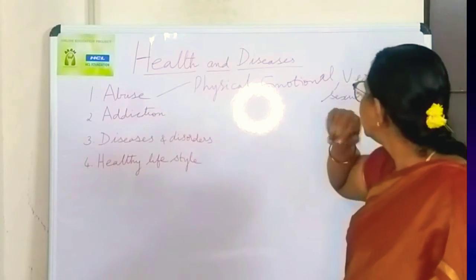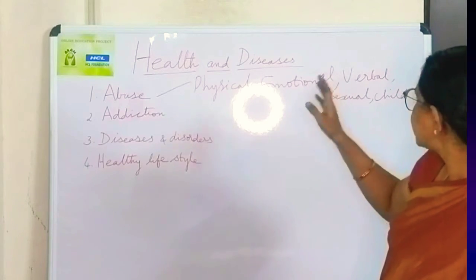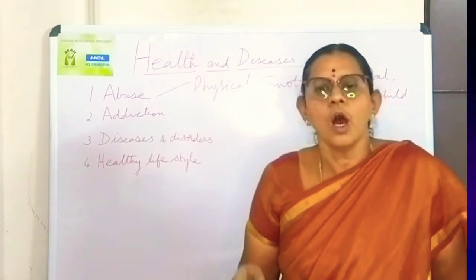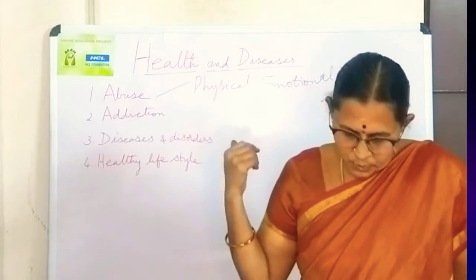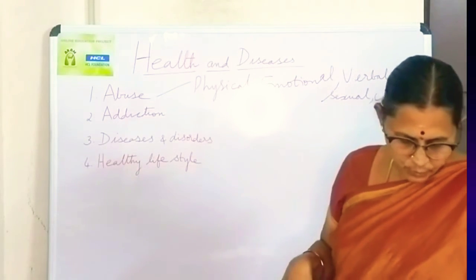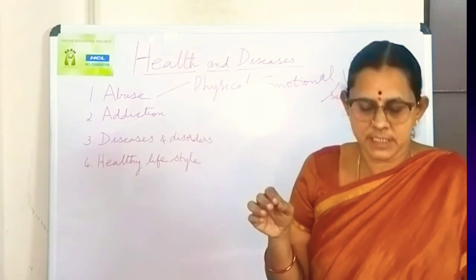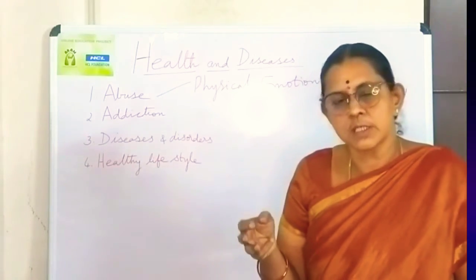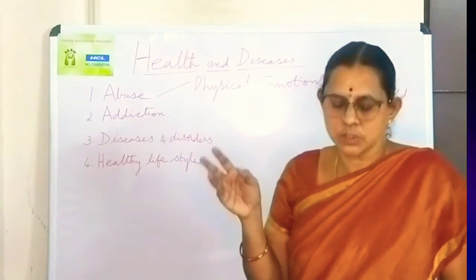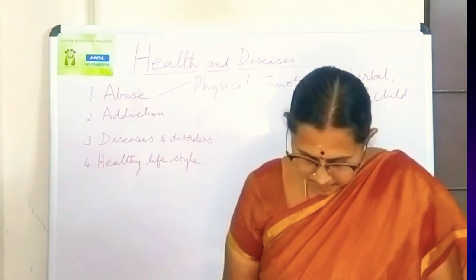So this abuse, physical, emotional, verbal, sexual, any abuse, how to control all these abuses or how to know about this is, first we have to know about the occurrence of these abuses, and then about the causes and consequences of this abuse. Only then we can control these abuses.